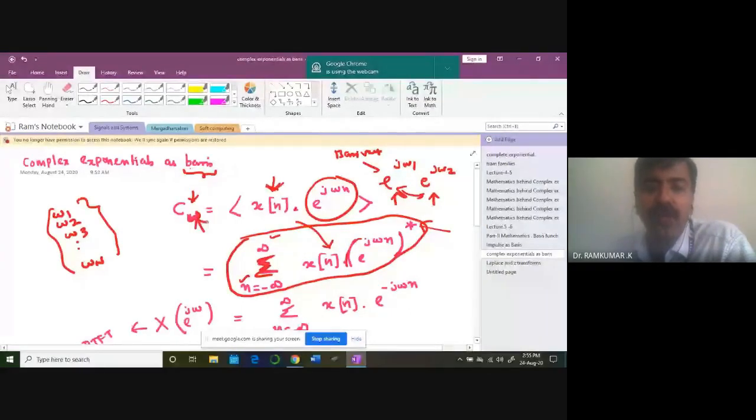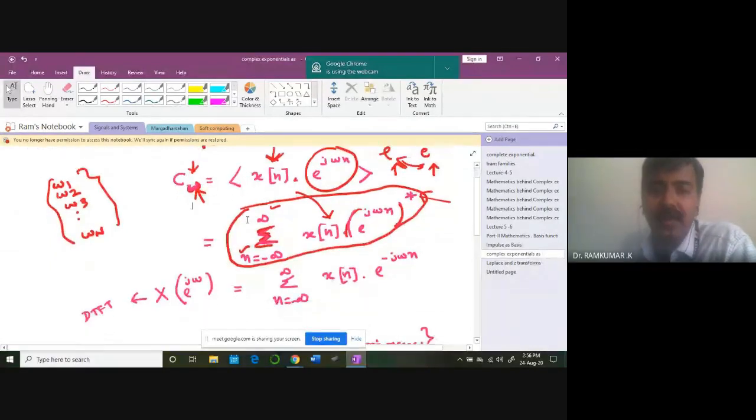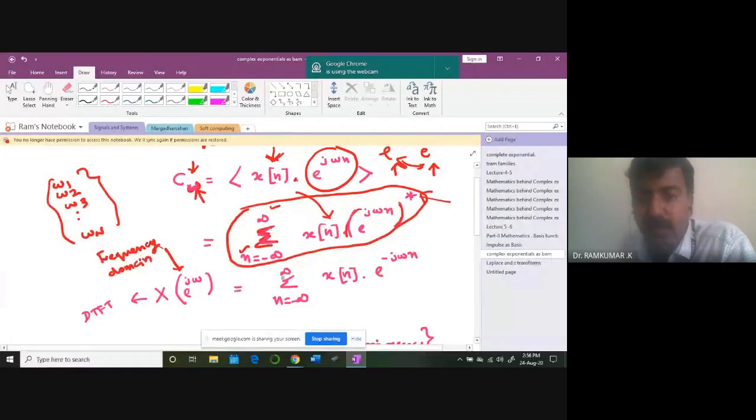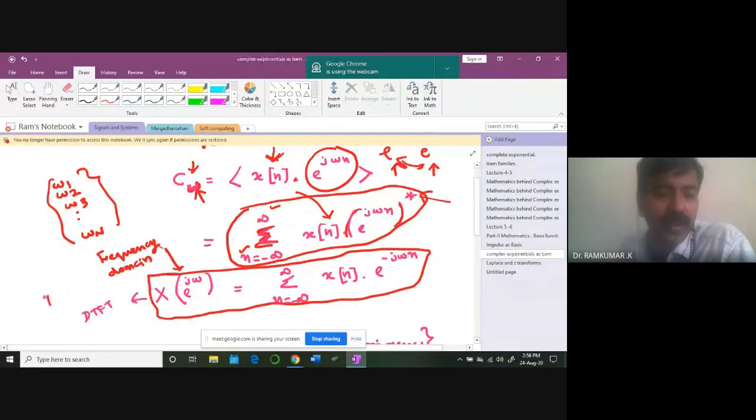Now if I want to represent the signal back again in the time domain x of n, this is the frequency domain representation. This expression is called the discrete time Fourier transformation. This idea is very powerful. Discrete time Fourier transformation. So I am looking at a signal in time domain,